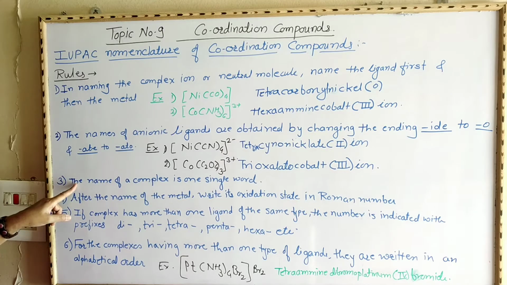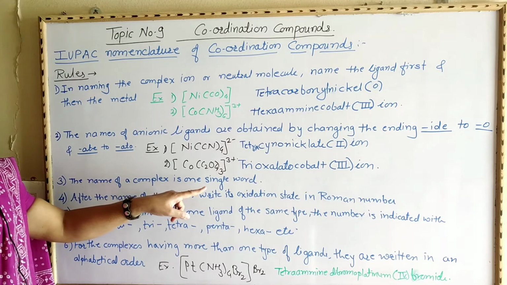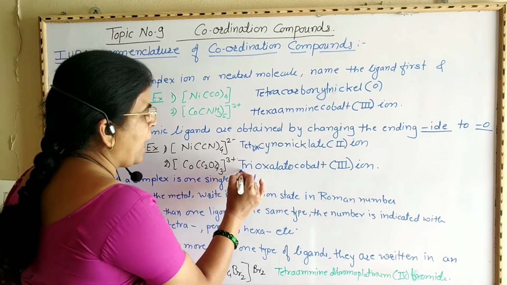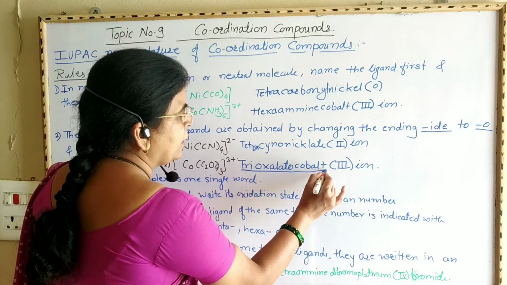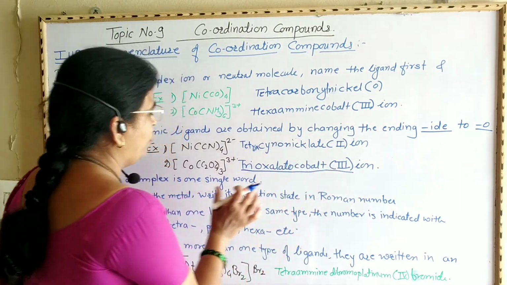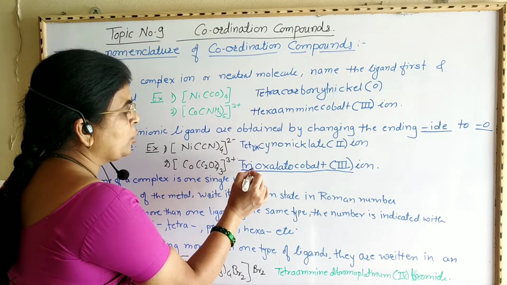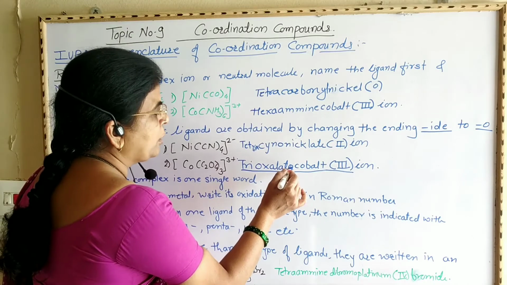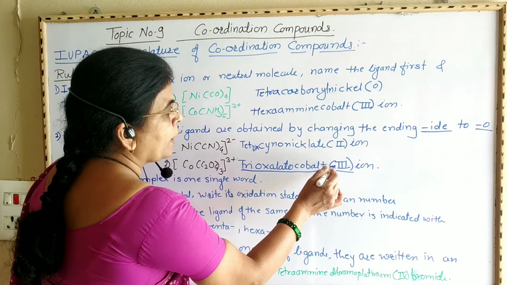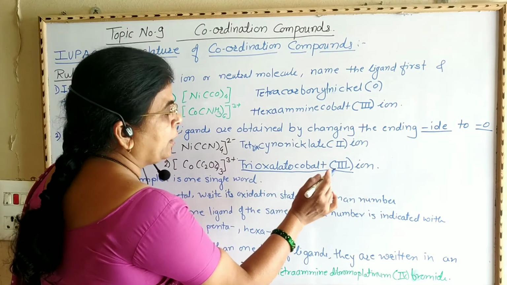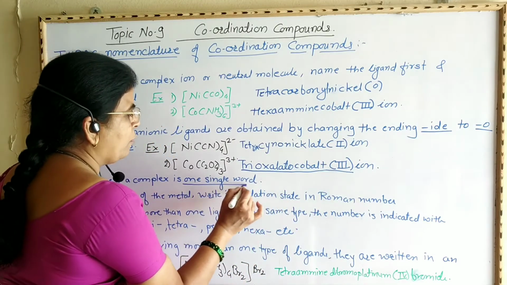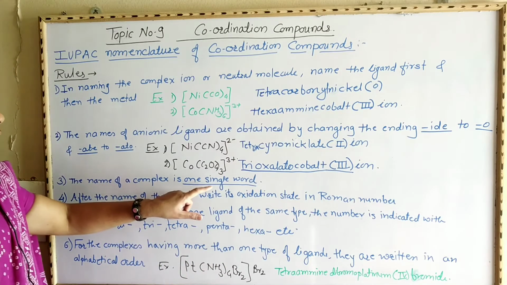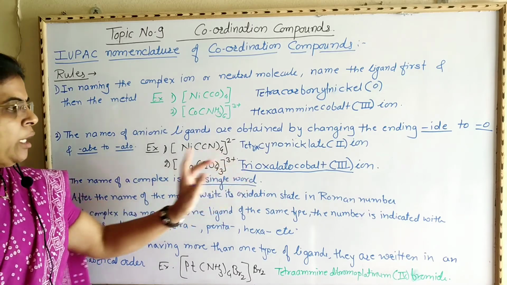Now next, the name of the complex is in one single word. Look here, we have written trioxalatocobalt(III) in a single word. There is no spacing between tri and oxalato, or in Roman numerals. The coordination sphere is named as one single word. For metals in anionic complexes: platinum is named platinate, cobalt as cobaltate, chromium as chromate, copper as cuprate, iron as ferrate, nickel as nickelate, and zinc as zincate. It must be one single word.